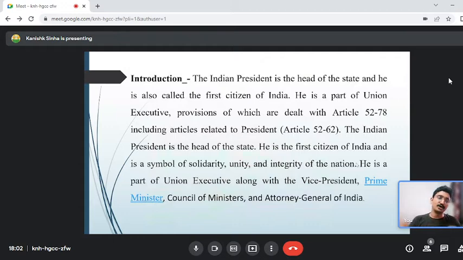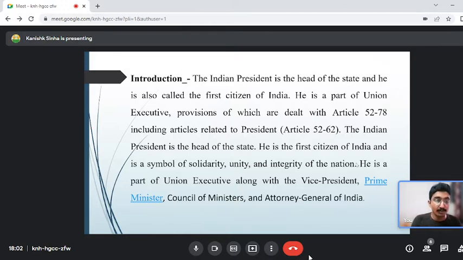Now, when we talk about the President of India, this is from the basics of class 6, 7. We know that the President is the first citizen of India and the head of the state. However, the President is just a nominal head of the country and not the real executive. The real power is vested with the Prime Minister and the Council of Ministers. So the President is just a nominal head.